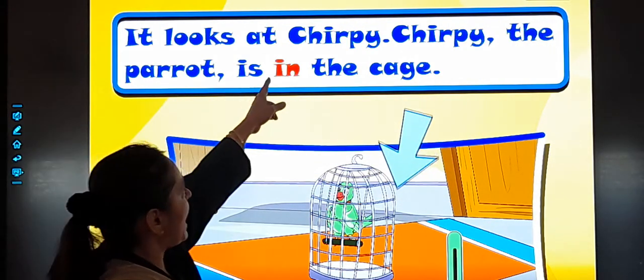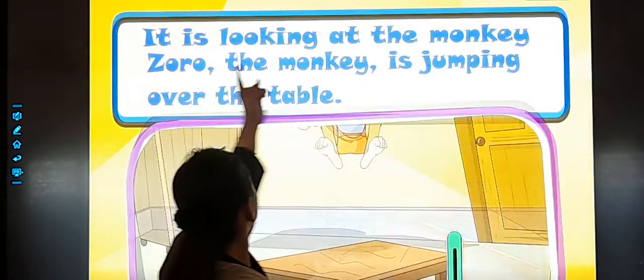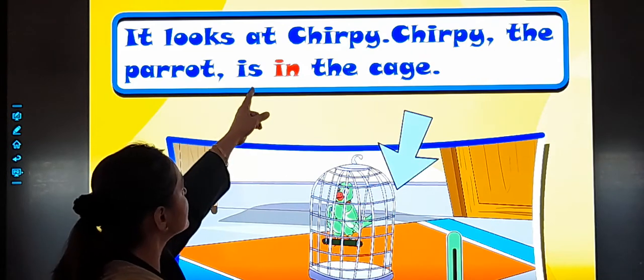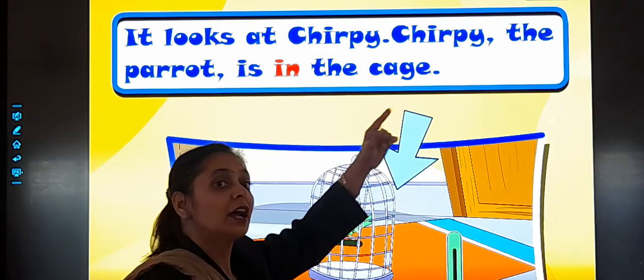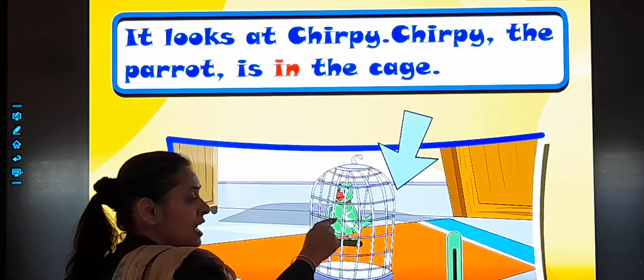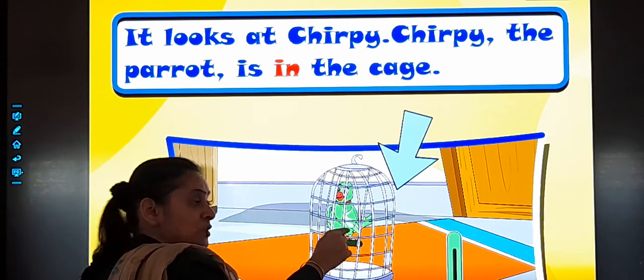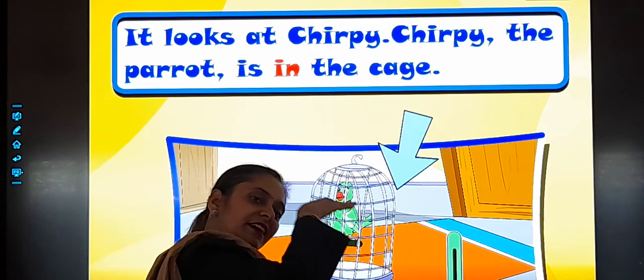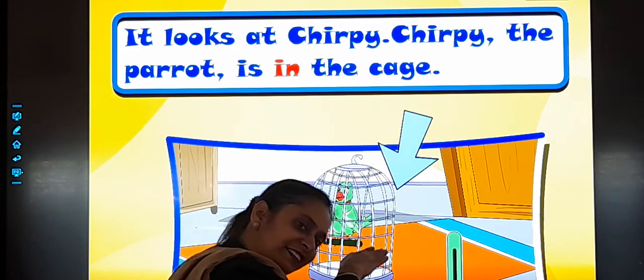It looks at Chippy. Chippy the parrot is in the cage. In the cage means inside. The parrot is in the cage. So it tells the position of the parrot, inside the cage.